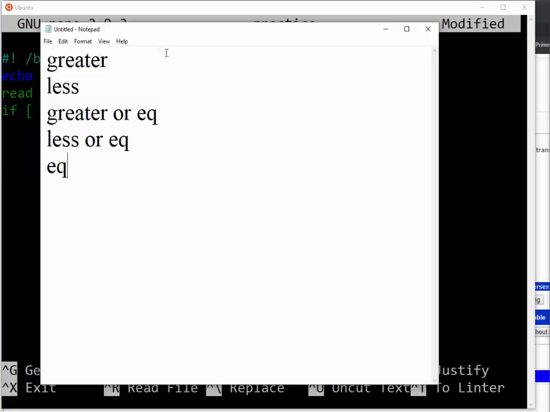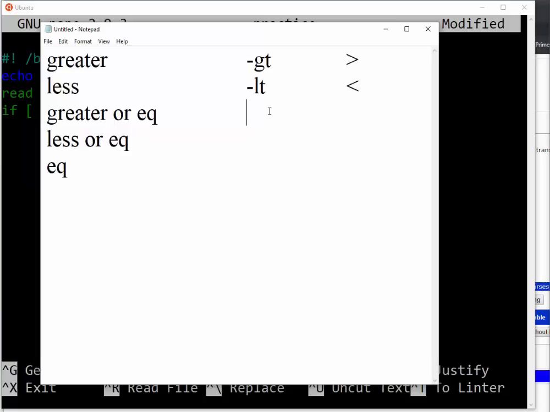So when we have greater than, in Linux we use GT, the flag GT. When it is on numbers we use the flag, and when it is on letters we use the regular greater than symbol. This is for numbers and this is for characters. Then when we have less, we use LT, or for the other characters we use this symbol.